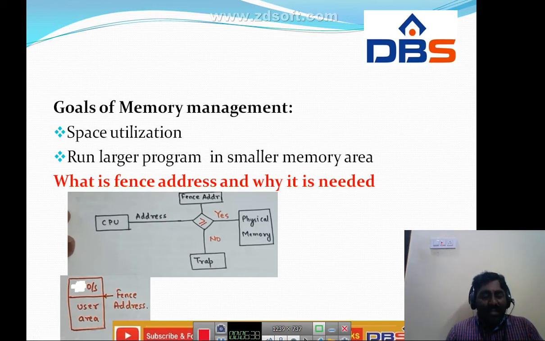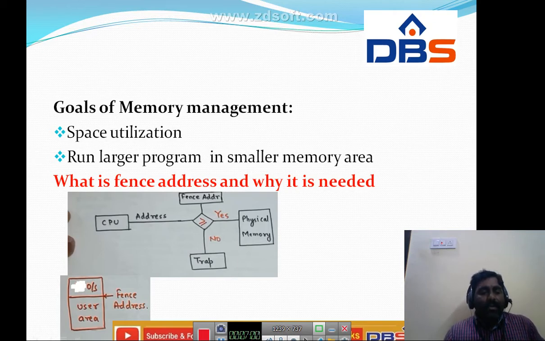Otherwise a trap is generated. Trap means error. If the address is greater than or equal, only then we access the physical memory; if it is not true, it goes to the trap condition.